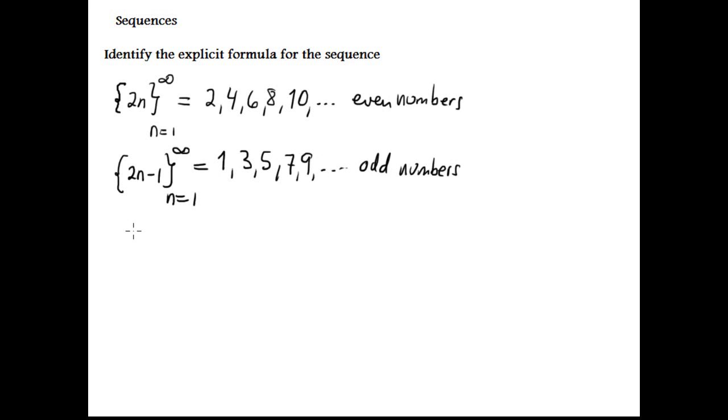Another interesting example is, suppose this, negative 1 to the n power from n equals 1 to infinity. So, for n equals 1 it is negative 1, for 2 it is positive 1, negative 1, positive 1, and this continues. This is an alternating sequence that changes the sign.